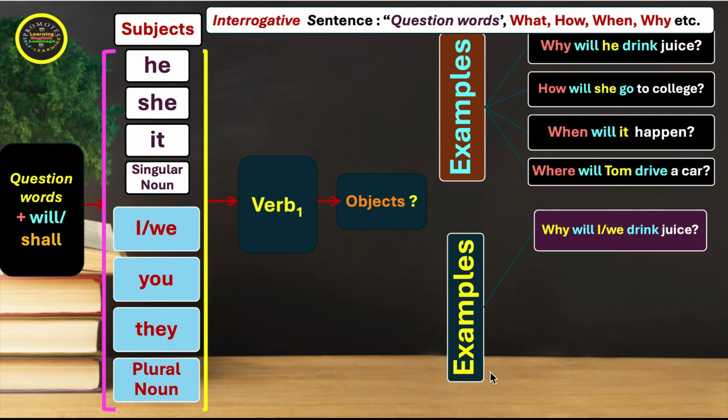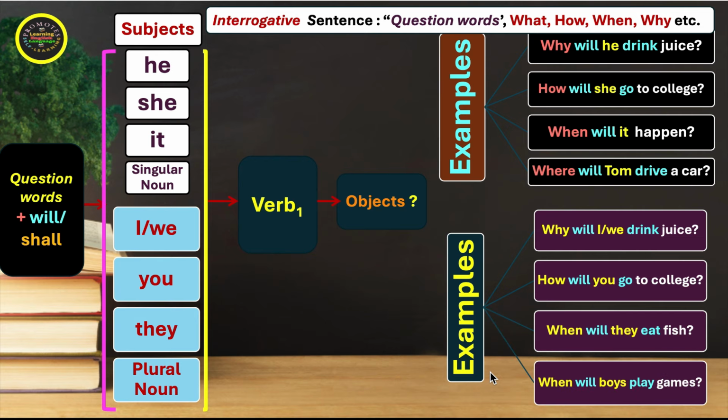Why will I or we drink juice? How will you go to college? When will they eat fish? And when will boys play games? So the question words will come first. After that, we have will or shall, and then we have subjects.